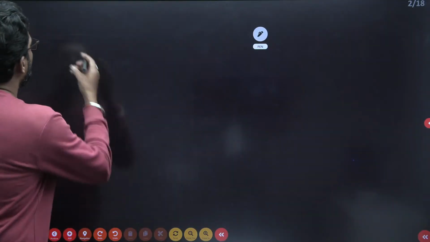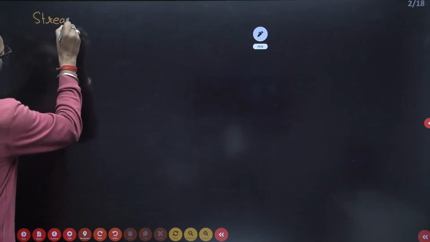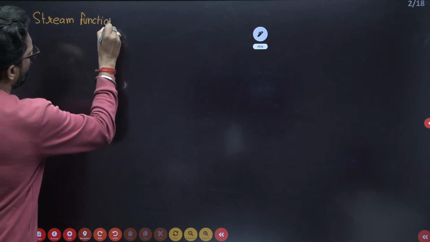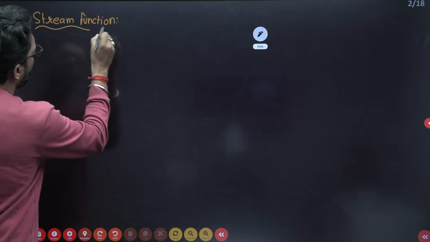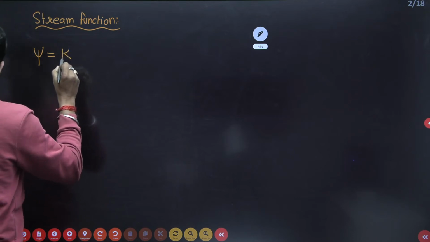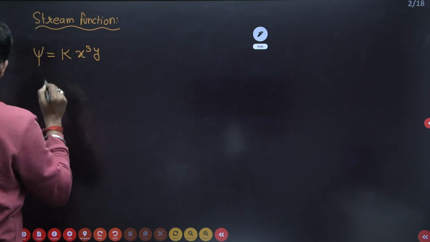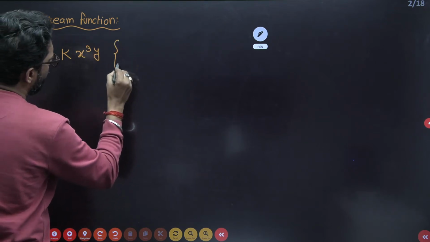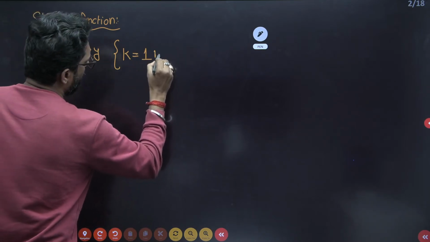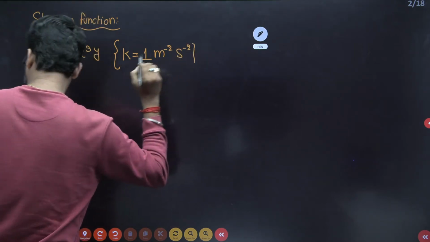What is given? The stream function, psi equals k x cube into y, and k is given as 1 meter to the power minus 2 second to the power minus 1.